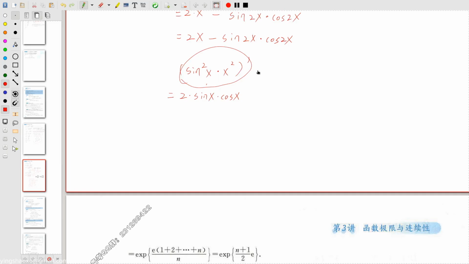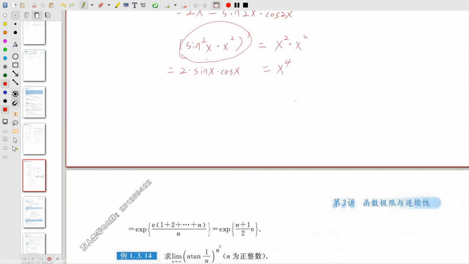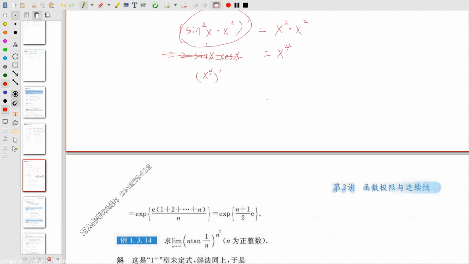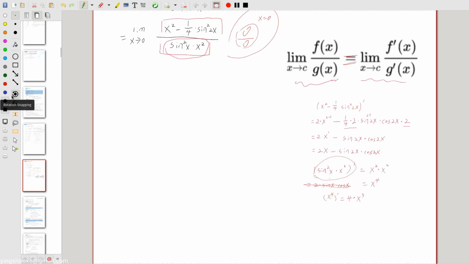So for this equation, it will become x squared times x squared, which is x to the power of 4. And for this one, it can be quite simple. x to the power of 4. If we want to get its derivative, we could say 4 times x to the power of 3. Now let us go on with our calculations.